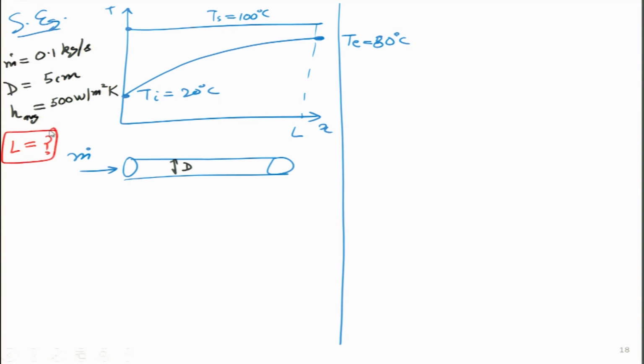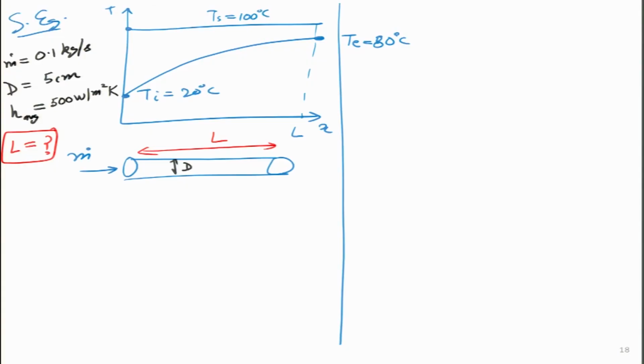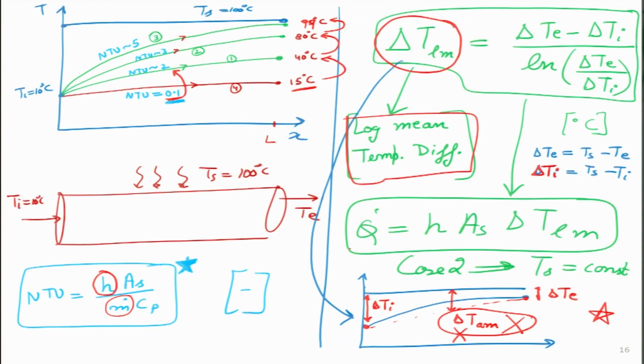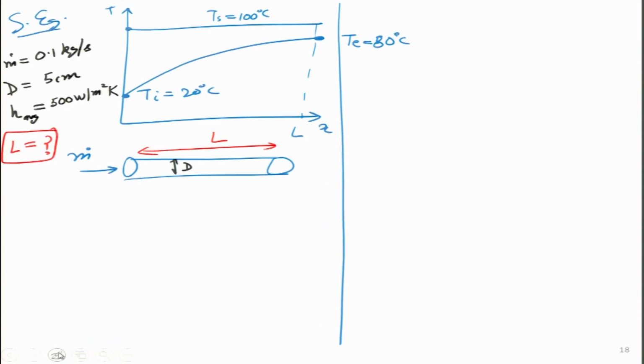So, I am kind of a designer who wants to figure out what length do I need under these conditions to take a cold fluid which was at 20 degrees centigrade and heat it to 80 degrees centigrade with the help of steam which is condensing outside the pipe. Now, over here we can immediately take this particular expression on the previous slide, I am putting a red star, and the definition of log mean temperature difference, and we will just solve it in 1 minute.